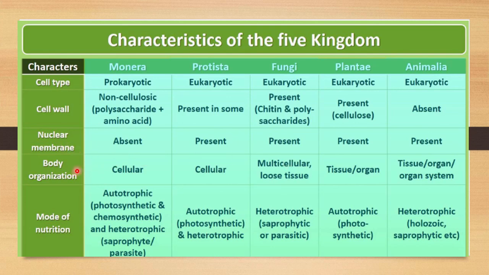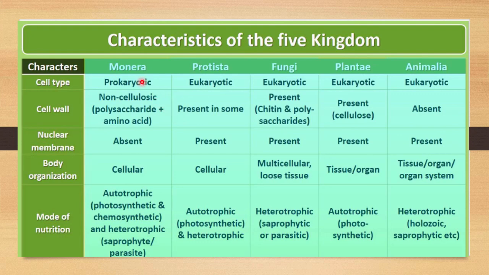Then body organization. Protista is a eukaryotic kingdom in which unicellular organisms are included. Out of these five kingdoms, two groups are unicellular.